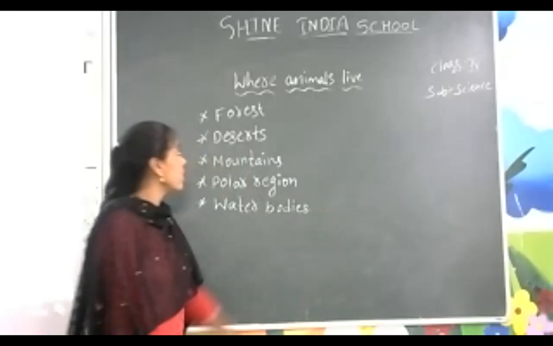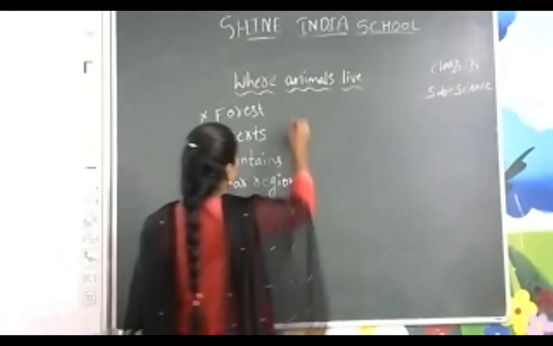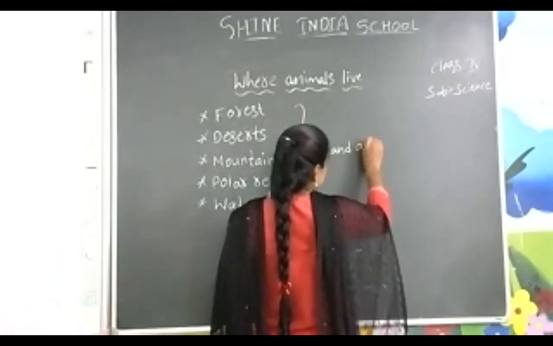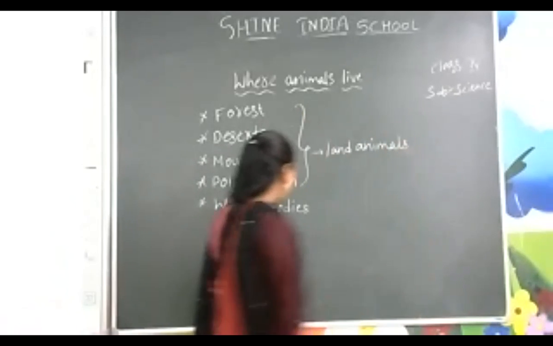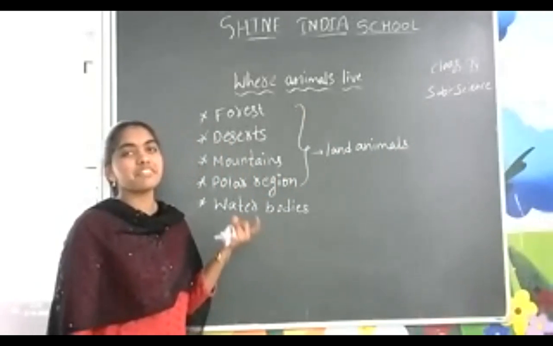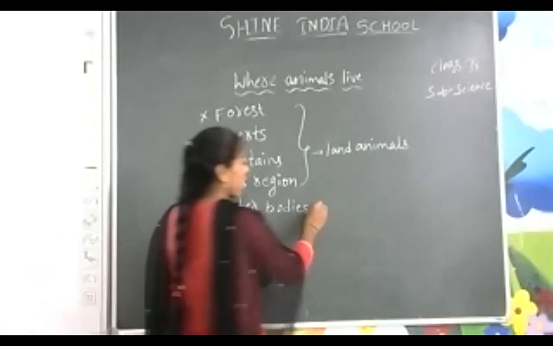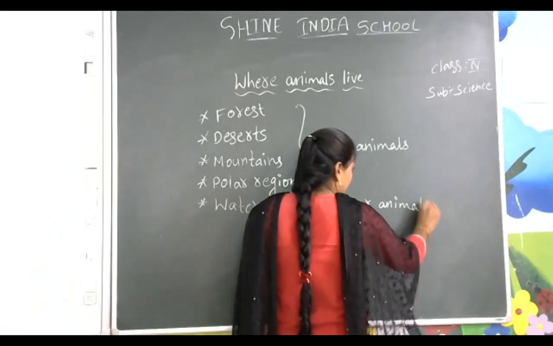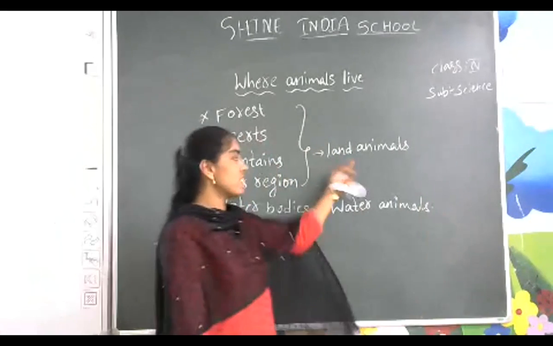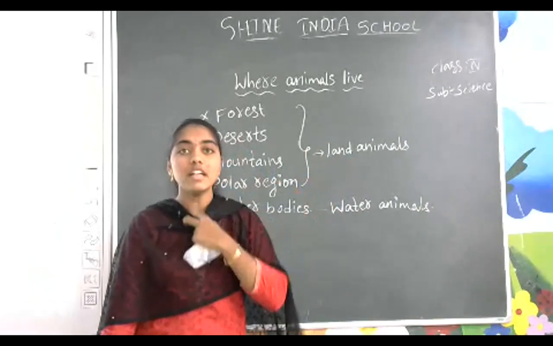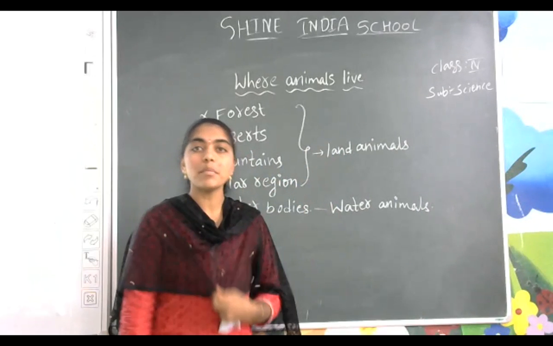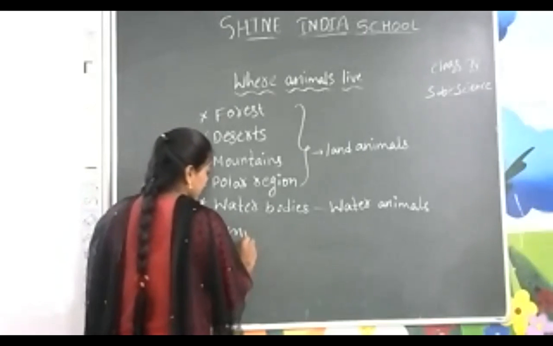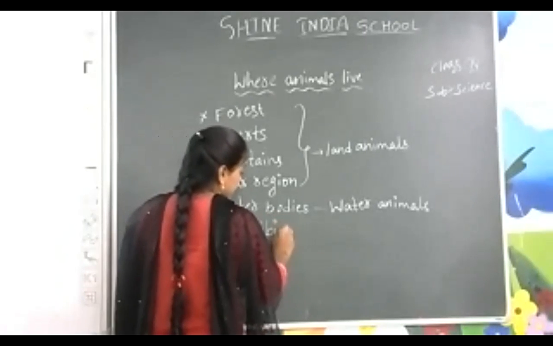Mostly these animals are called land animals. Now, water bodies. Some animals like fishes live in water. Those are called water animals. So we have seen two types: land animals and water animals. Now we have seen some other animals which live both on land as well as in water. Those are called amphibians.